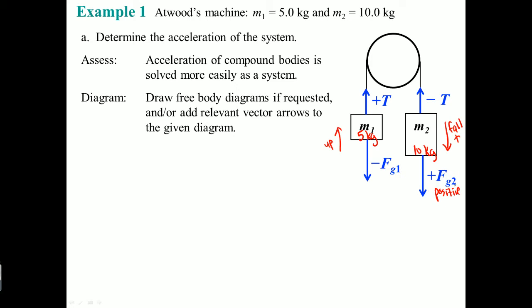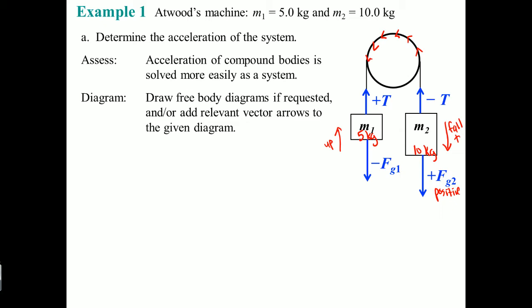So the force of gravity on mass 2 is positive. The tension force going up is negative T. It comes down, it follows the pulley. So the down force of gravity on M1 is going to be negative. Likewise, if you go up on M1, the tension force here is going to be positive. All right, so just imagine you're wrapping yourself around here.